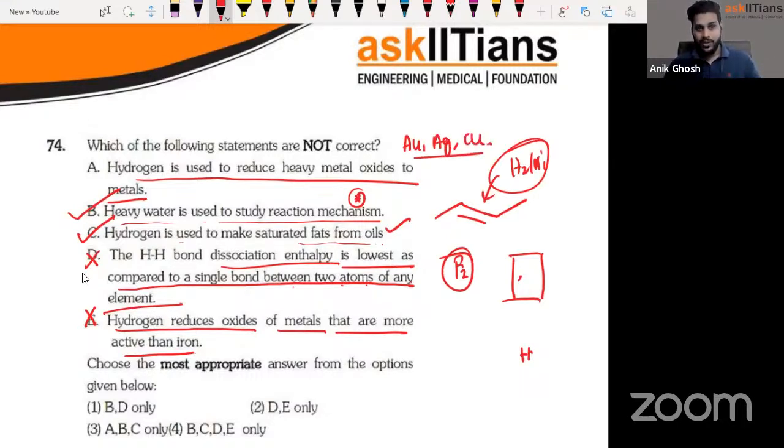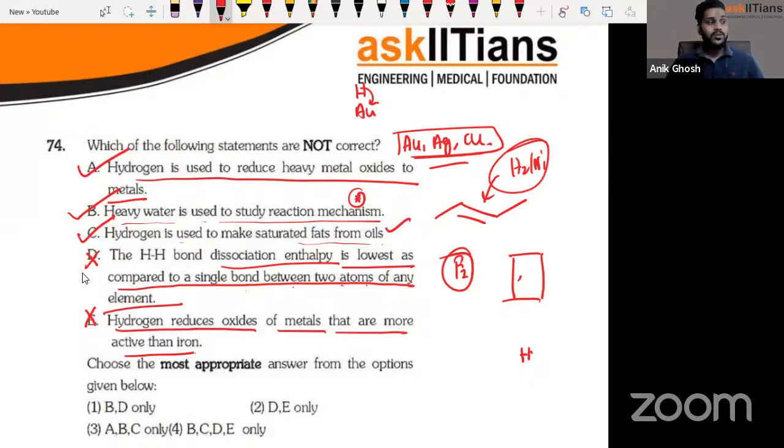Copper is what they're talking about, right? These are heavy metals. You know that they reside below hydrogen in the series, right? So hydrogen can reduce them. The possibility is there, but we don't do it, guys. We do it with carbon only. And we don't really have to use carbon as well. They undergo self-reduction, right? So from that point of view, this is the correct statement.